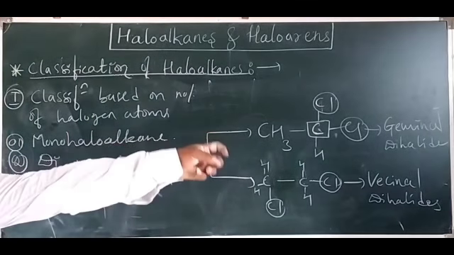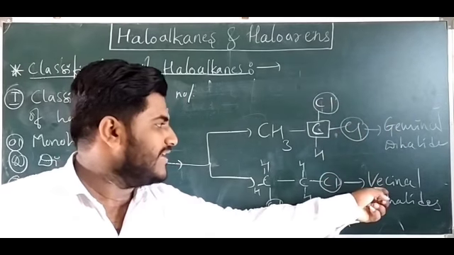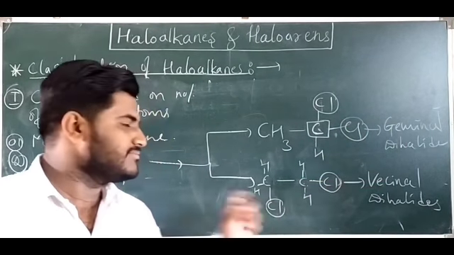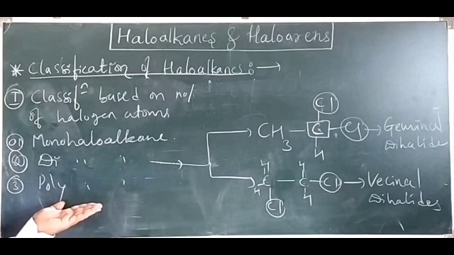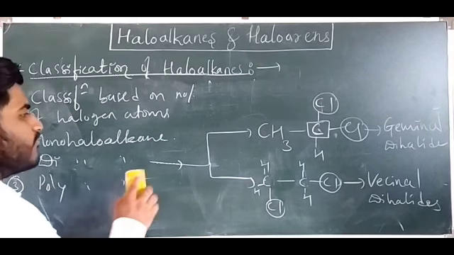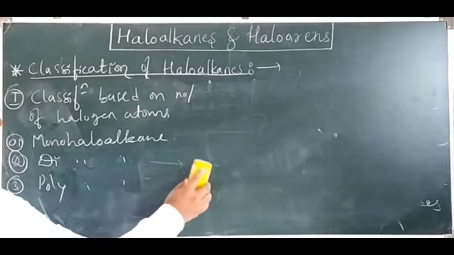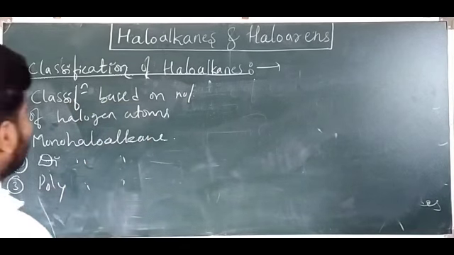There are again two classifications. Geminal, gem means halogen atoms are attached to the same carbon atom. Vicinal means halogen atoms are attached to adjacent carbon atoms. Then what about polyhaloalkanes? Polyhaloalkanes are those in which more than two halogen atoms are present. So this is the classification based on number of halogen atoms.